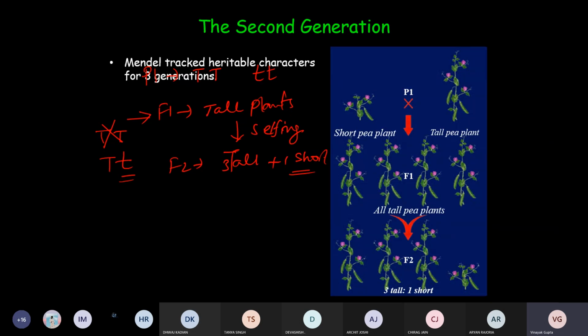But before that we can comment on one more interesting point here, that basically traits do not blend with each other. Did you understand this sentence? Traits do not blend with each other. He did not get a plant of medium size. Either the plants were tall or short. There was no plant which had medium height. That means traits do not blend with each other.